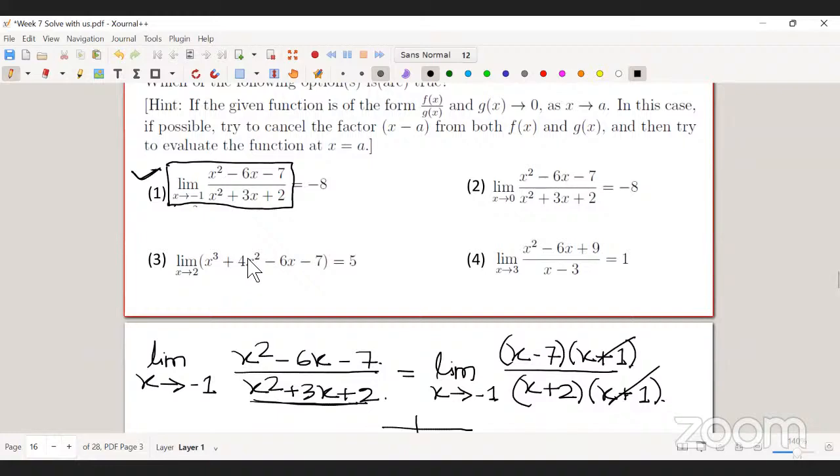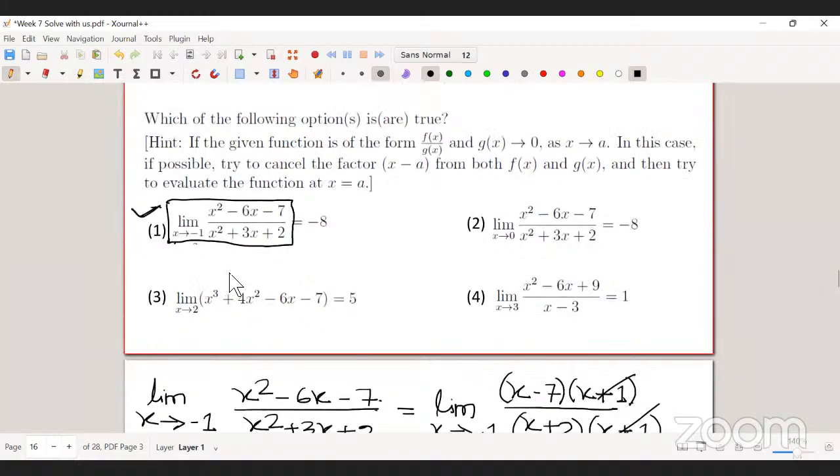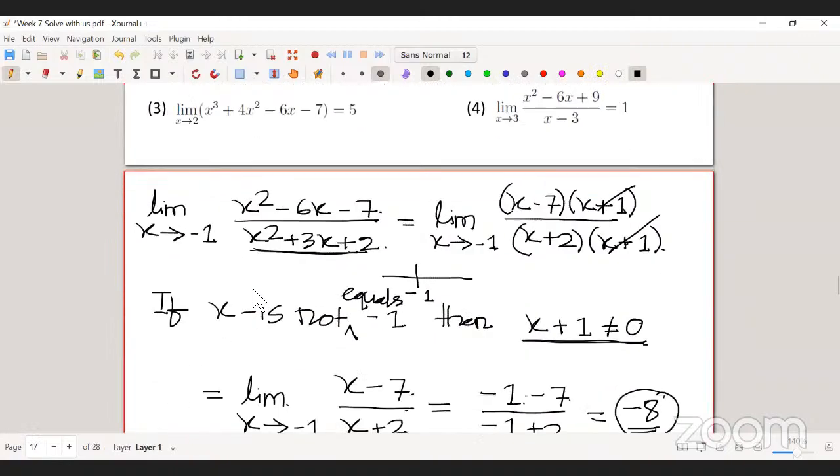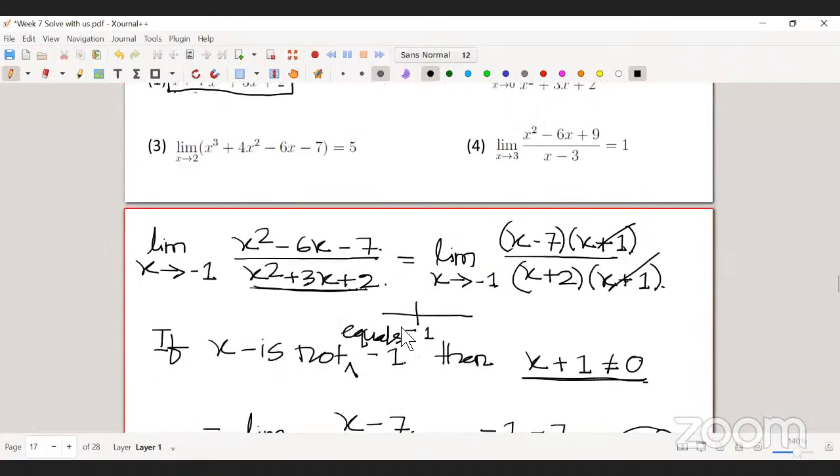No, for the third one you don't have to factor it, because the main problem is when you get 0 in the denominator. If you substitute directly, you will get some number divided by 0, and then you are in trouble. Then you have to make sure whether you can cancel some factor.